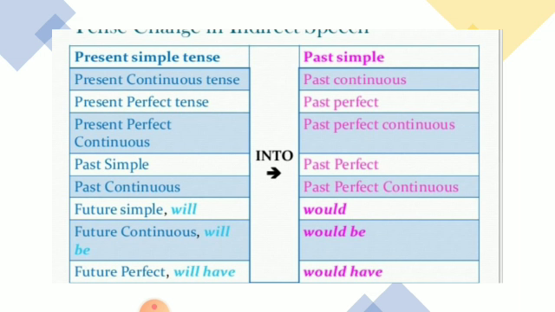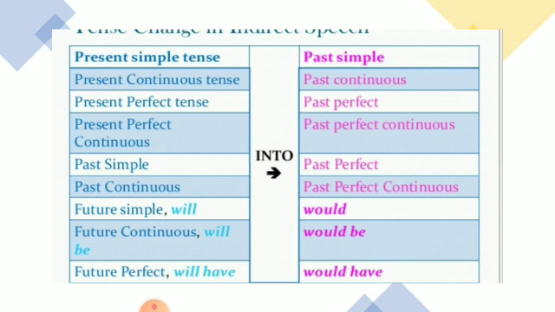Same, the present perfect continuous changes into past perfect continuous. And when we talk about the past simple, it turns into past perfect. Past continuous turns into past perfect continuous. So you can make a one-liner here: present turns into past and past turns into past perfect.